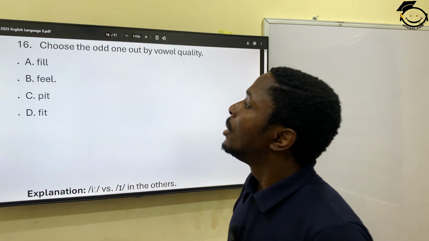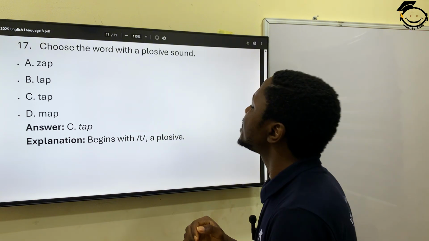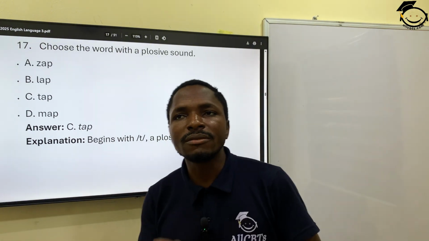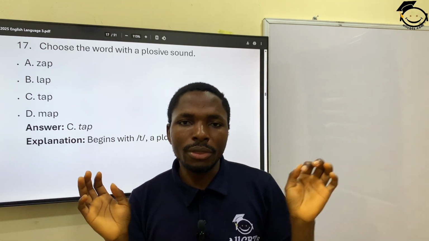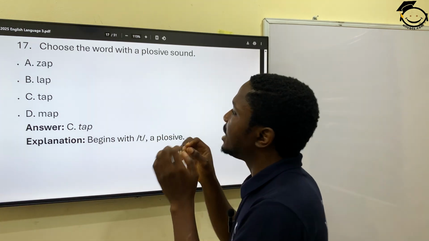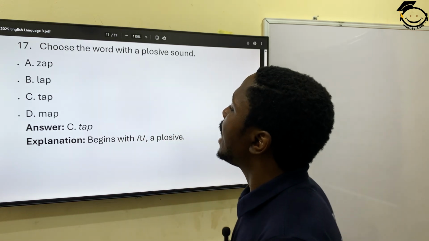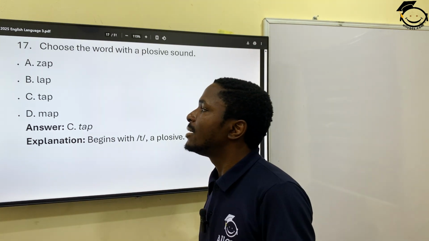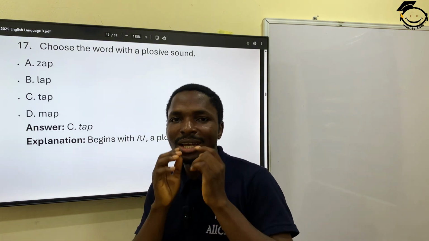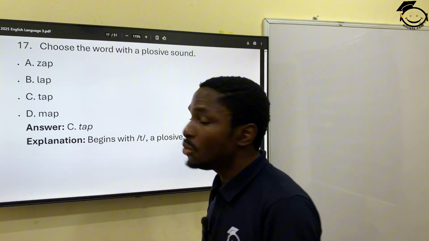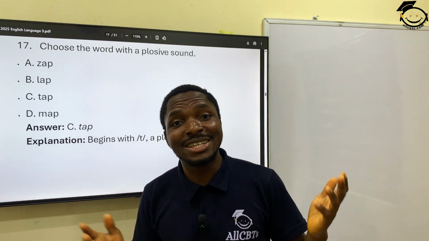Okay. Question 17. Choose the word with a plosive sound. What's a plosive? Almost like explosive, like the sound in the word bursts forth. So we have zap, lap, tap. Okay, zap, lap, tap. You see the shape of my mouth. You can try it so that you don't just guess.